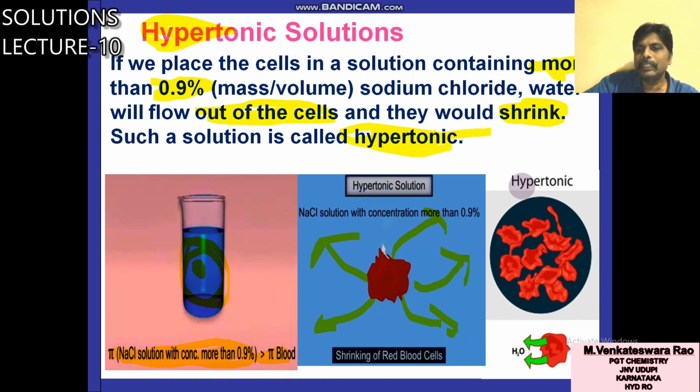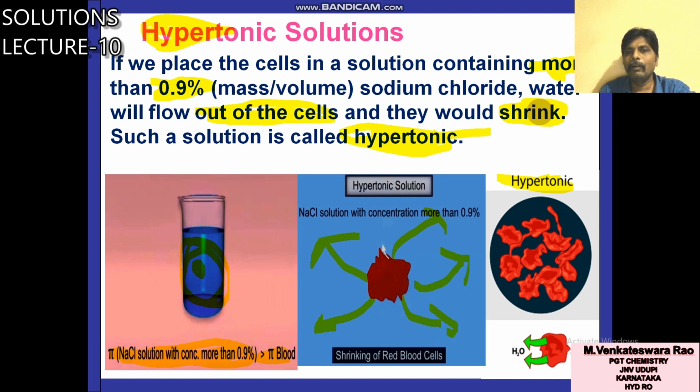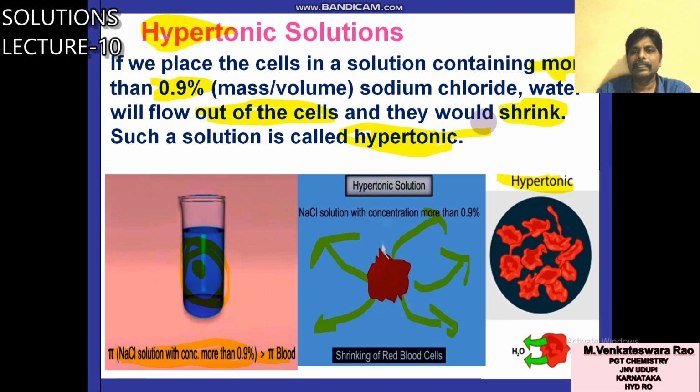In hypertonic solution, water will come out of the blood cells, so they will shrink. So this is about hypertonic. Earlier case, isotonic means no flow, hypotonic means less than 0.9%, swell, hypertonic more than 0.9%, blood cells will shrink.